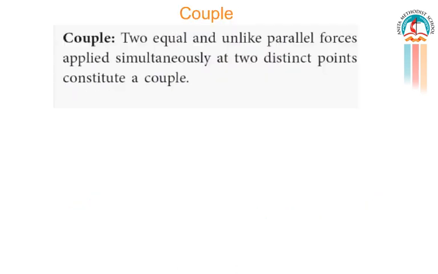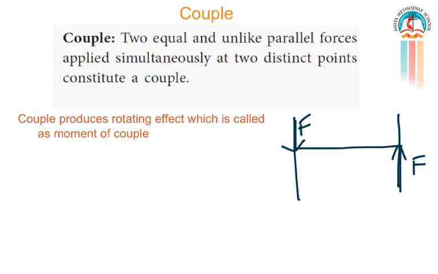Let us learn about what is a couple. Two equal and unlike parallel forces applied simultaneously at two distinct points constitute a couple. Consider a rod and the forces are acting like this. Both the forces are parallel to each other, but their lines of action do not coincide. So they do not produce any translatory motion. The couple produces a rotating effect which is called moment of couple.